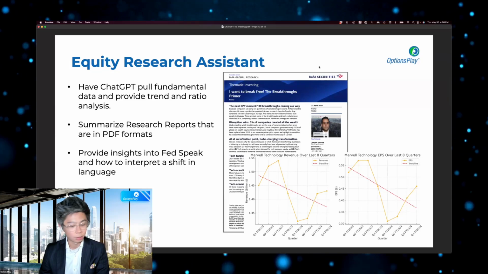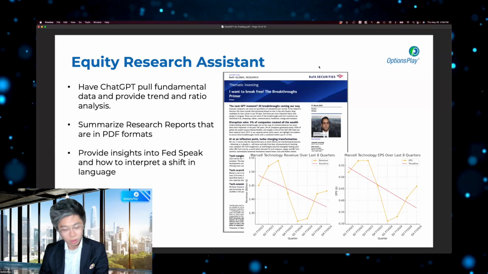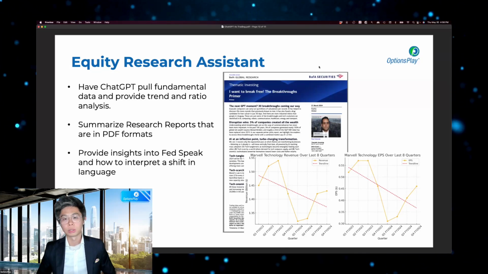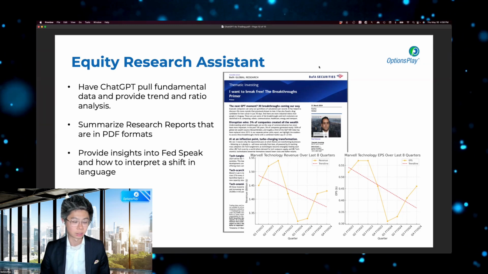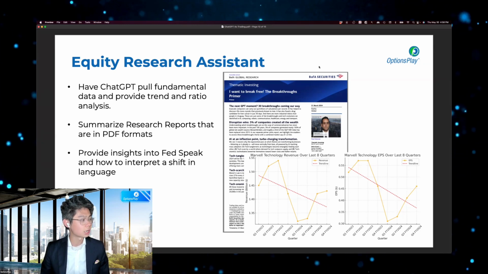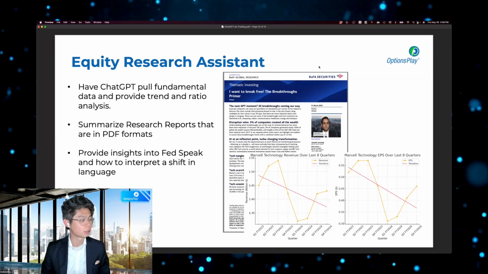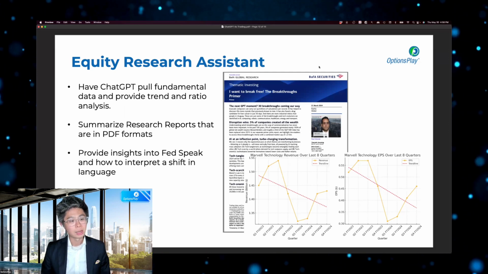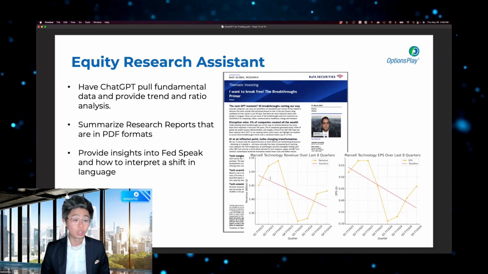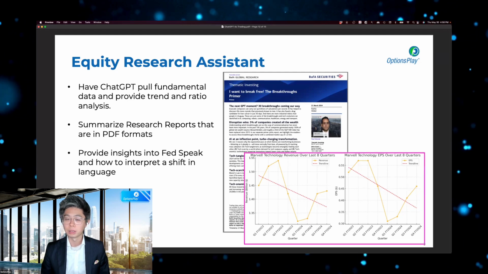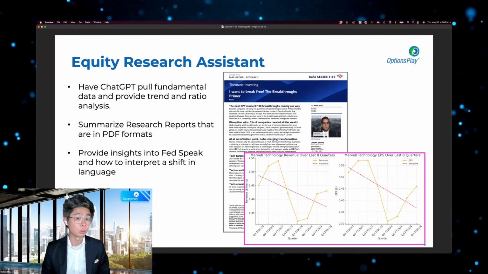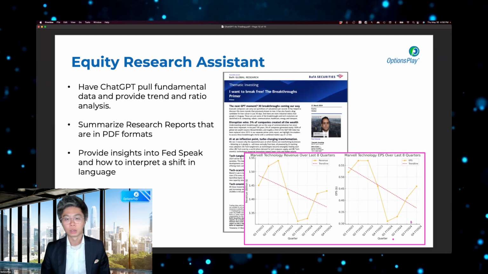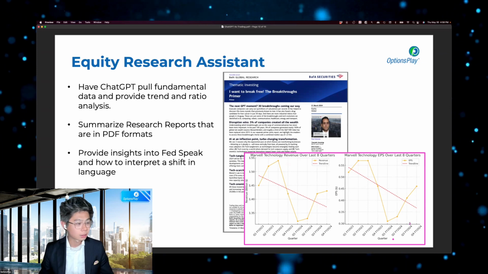And the last part that I want to talk about is research. This is really where there are a lot of different ways that you can think about using ChatGPT as your research assistant. There are a few different ways you can have ChatGPT pull fundamental data and provide trend and ratio analysis. This is the part where ChatGPT 4.0 has made huge improvements in terms of its ability to pull financial data and help you do some of the basic analysis, trend analysis of revenue and EPS.